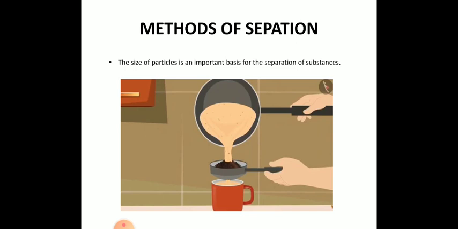For example, you must have seen the sieve in your house, and the size of its pores is much smaller than the size of the tea leaves. And what is the process going on here? The tea leaves are left on the surface of the sieve, and the tea is drained off.